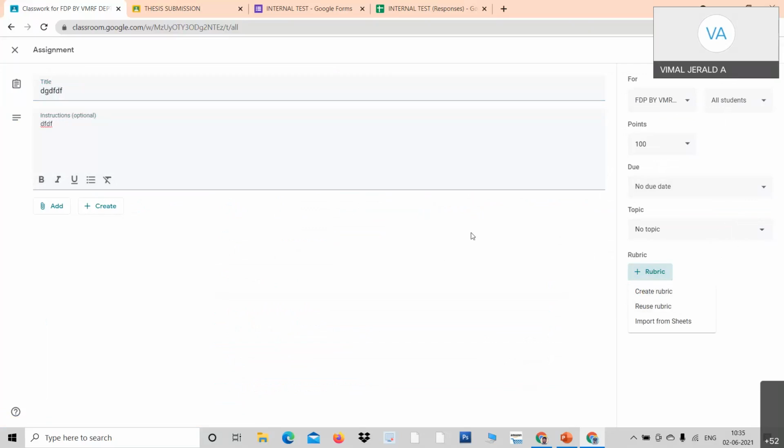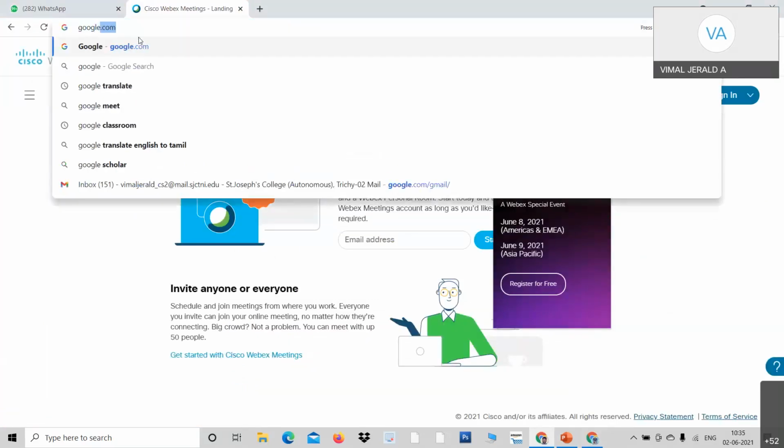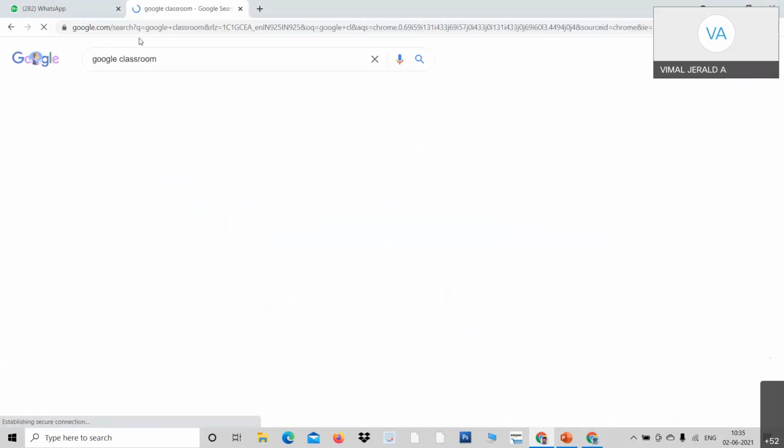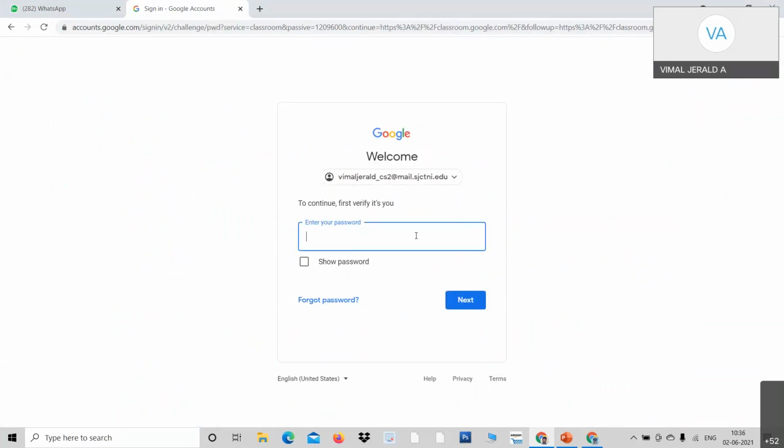In Google Forms in G Suite, I just open the G Suite account also. This is the classroom that I'm showing you, it is a G Suite account. Professor, the classroom that I'm showing you is a G Suite account.